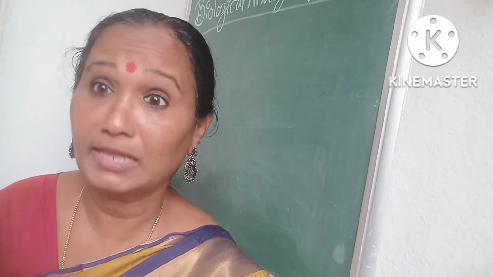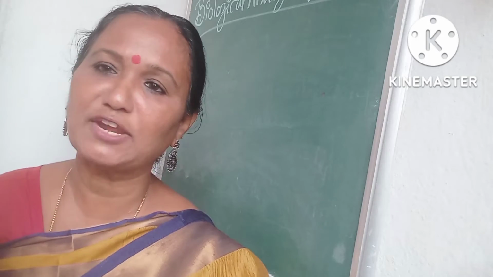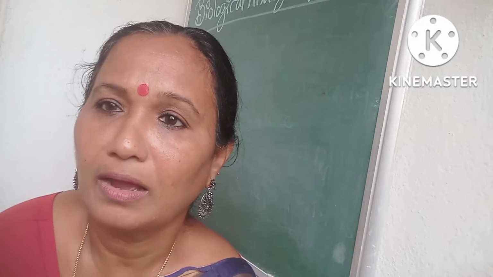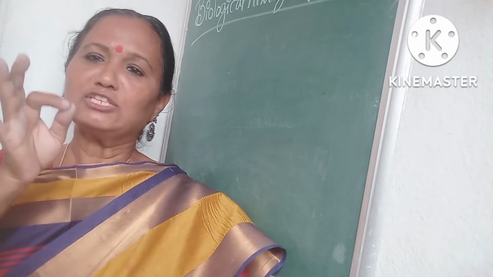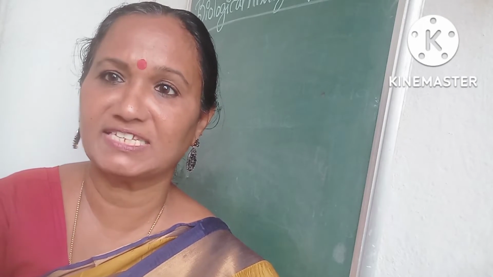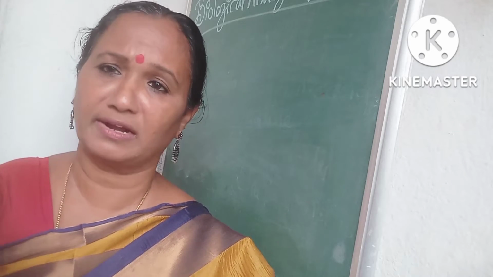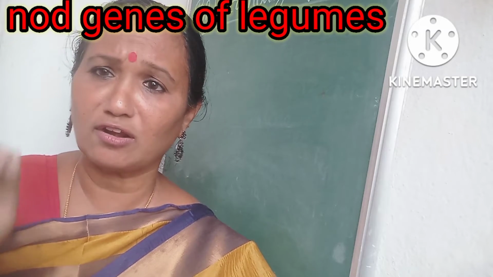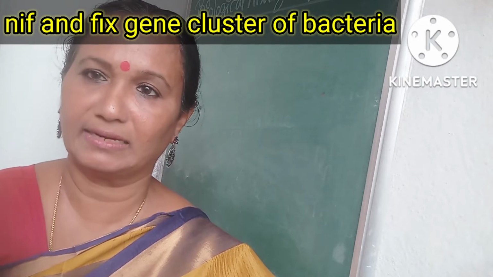Nostoc, Anabaena, Anthoceros, etc. are symbiotic nitrogen fixing cyanobacteria, whereas Rhizobium and Frankia are symbiotic nitrogen fixing bacteria. Rhizobium in legumes and Frankia in non-leguminous plants symbiotically fix the nitrogen only under anaerobic condition in the root nodules. This requires cooperation of the nod genes of legumes and nif clusters of bacteria.